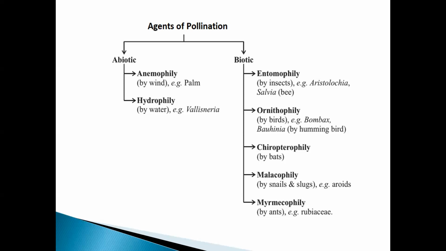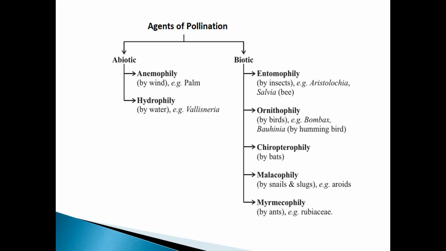We come across different types of birds which pollinate, for example hummingbird and bombax. You know ornithology, where we study about birds. So ornithophily is nothing but pollination by birds.